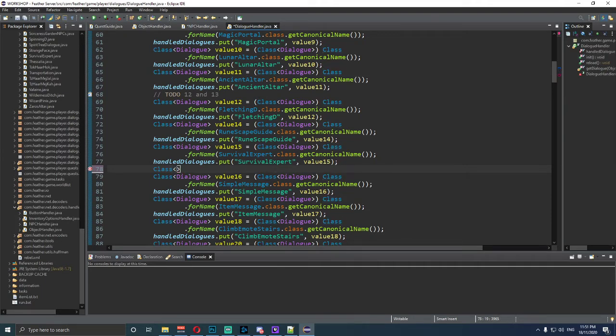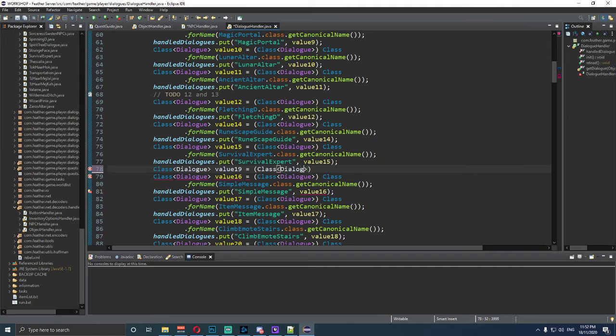We need to type in Class with a capital, then dialogue inside these two arrows, and then press space. Value 19 is equal to open bracket. We want to say Class in those left and right arrow things, the less than and greater than symbols.